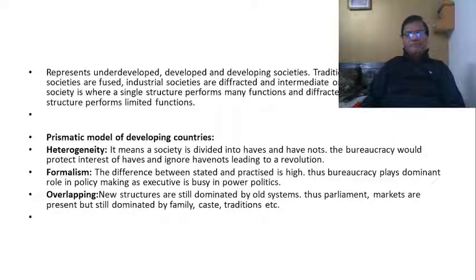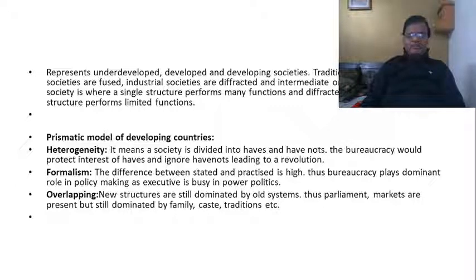In the same manner, Riggs has said that at the beginning of the prism there is a fuse through which the light passes. That is white light, pure, simple white light. He called it fused societies. And what really comes out is this diffraction of light. He called them diffracted societies. In between, the transformation takes place. What we call prismatic societies, wherein the transformation takes place.